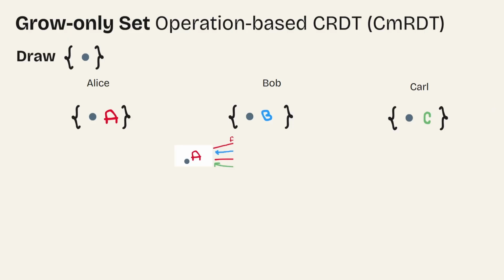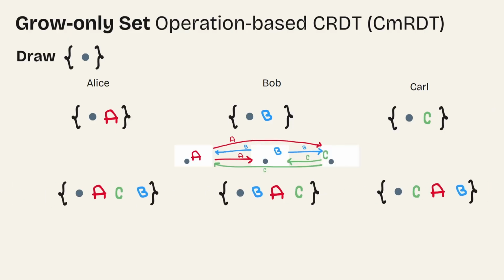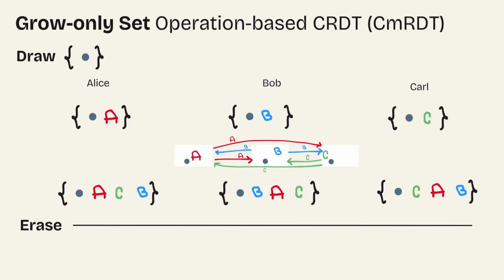So our current set of strokes grows larger. It adds more to the set. So when we draw, the set only increases in size, never reduces. And what about the erase operation? Because of how the whiteboard works, you never actually delete data. So if Carl draws a line and Alice erases it, Alice isn't deleting Carl's line from the database. Alice is adding a new eraser stroke on top of it. Therefore, the data structure only ever grows.